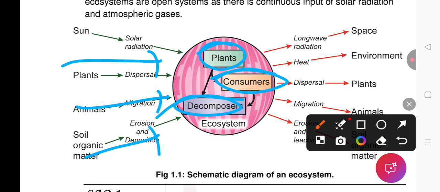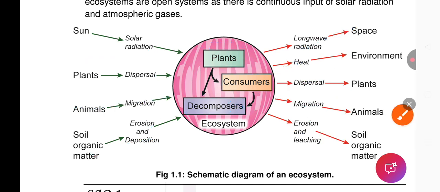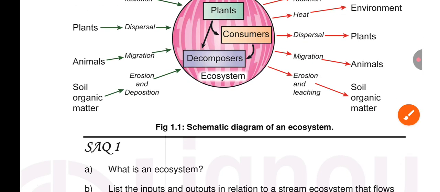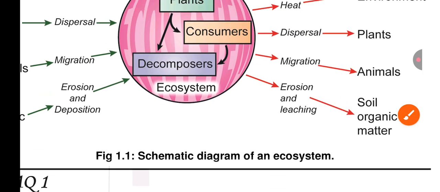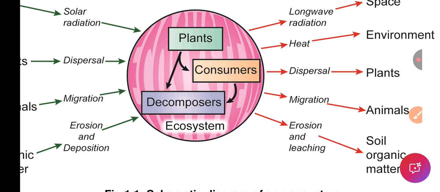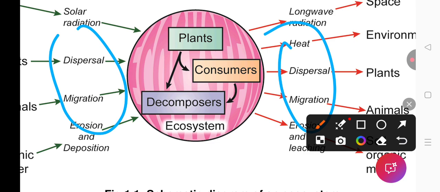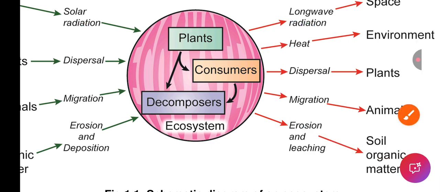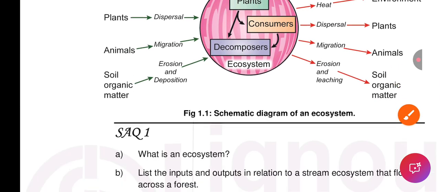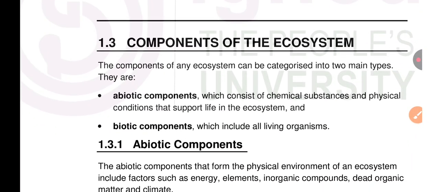When some substances leave the ecosystem, they are called output units. Long wave radiation is an output unit. Heat is an output unit. Dispersal is an output unit. Migration of animals from one ecosystem to another is an output unit. Erosion and soil leaching are output units. So these are the inputs and outputs of an ecosystem.